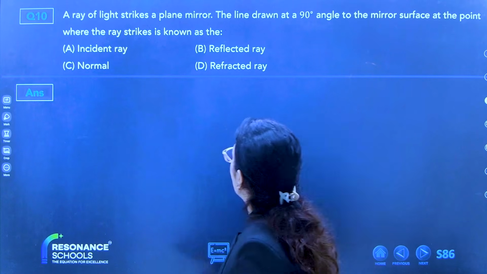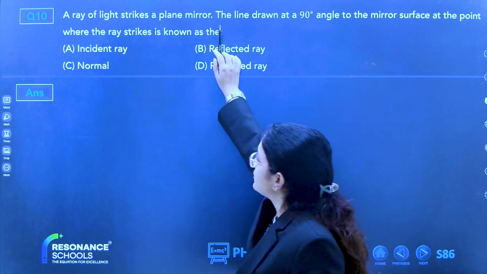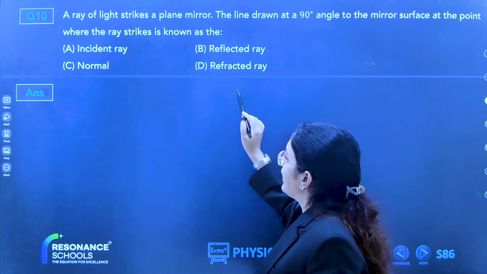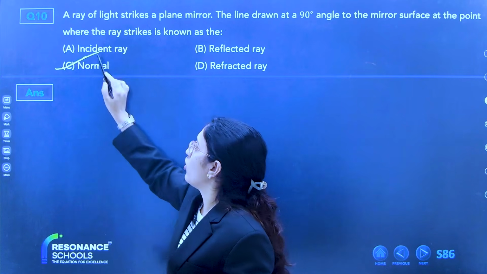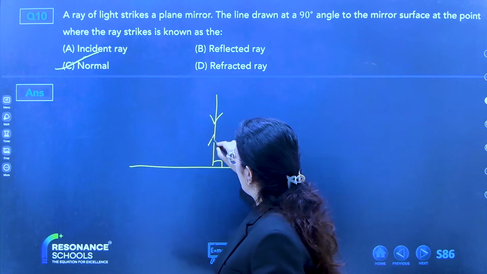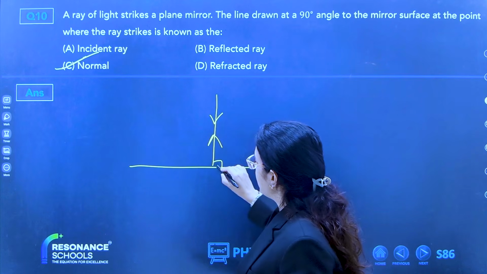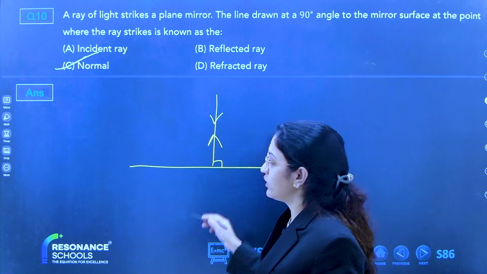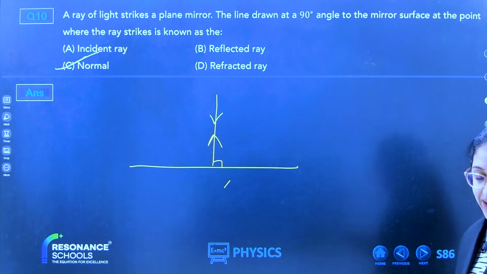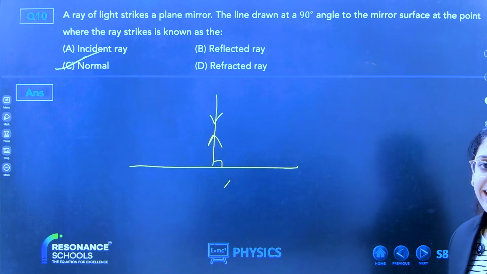Normal. A ray of light striking a plane mirror at 90 degrees. At 90 degrees is your normal. Rays coming at 90 degrees and going back at 90 degrees, so it is at normal. Any doubt?